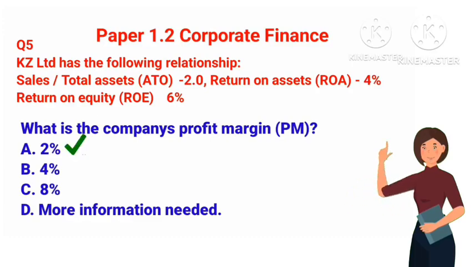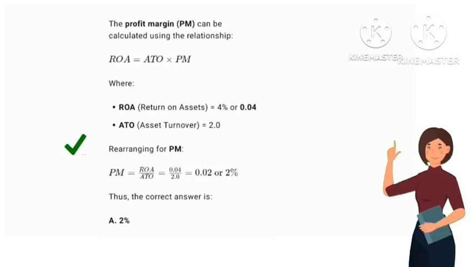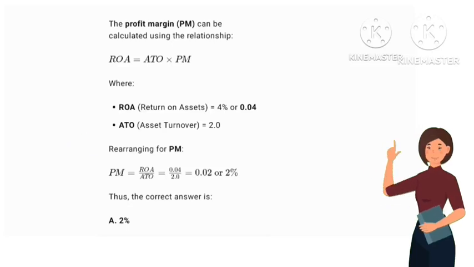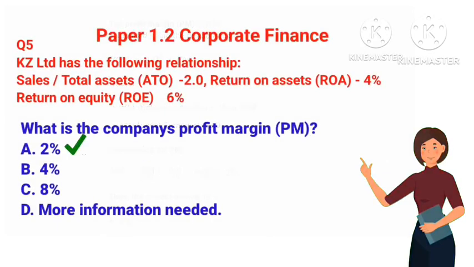2%. The profit margin, PM, can be calculated using the relationship ROA equals ATO times PM, where ROA, return on assets, equals 4% or 0.04. ATO, asset turnover, equals 2.0. Rearranging for PM, PM equals ROA over ATO equals 0.04 divided by 2.0 equals 0.02 or 2%. Thus, the correct answer is A. 2%.